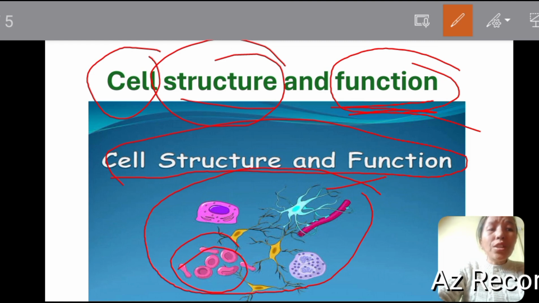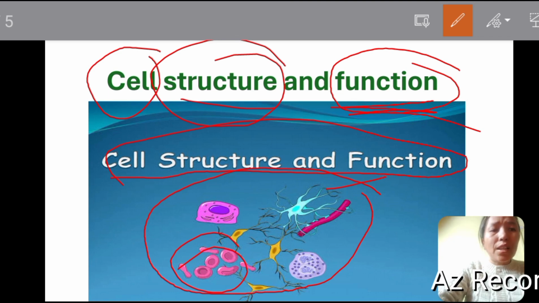This variation in shape and size is due to function. All cells have to do their own specific functions, and their structures are based on the function they perform.